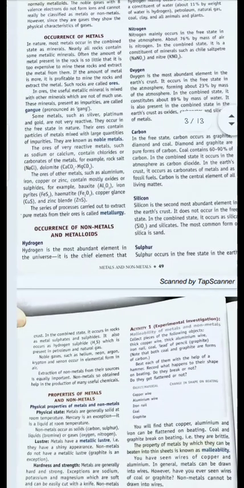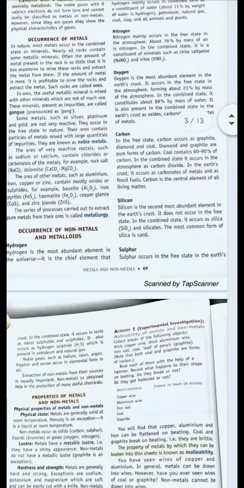Next is carbon. Carbon in the free state occurs as graphite, diamond and coal. Diamond and graphite are pure forms of carbon. Carbon is the central element of all living matter. All living matter is composed of carbon in some form or the other. Next is silicon. Silicon is the second most abundant element in the Earth's crust. It does not occur in the free state. It is always found in the combined state as silica and silicates.